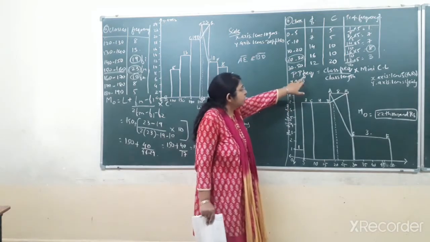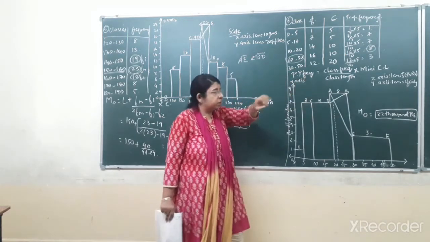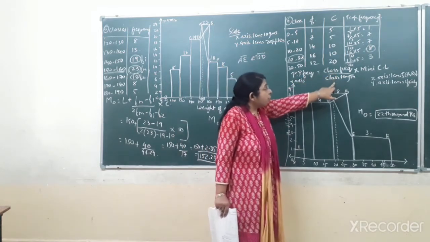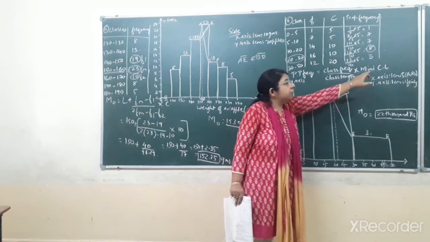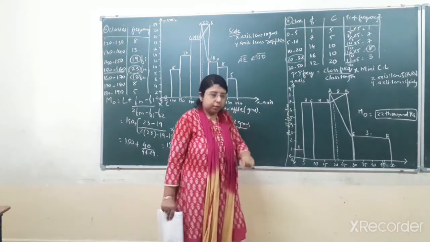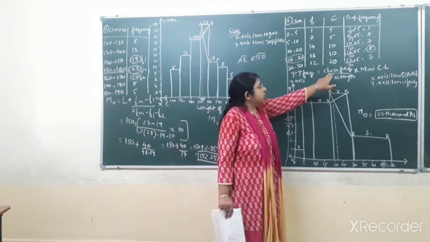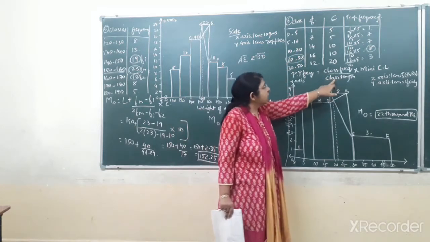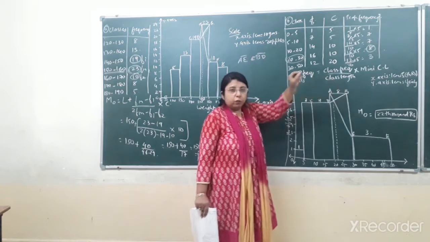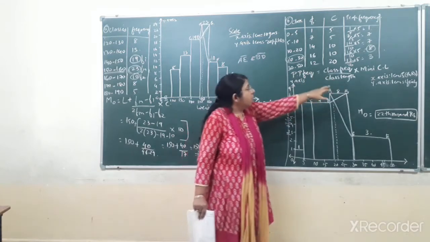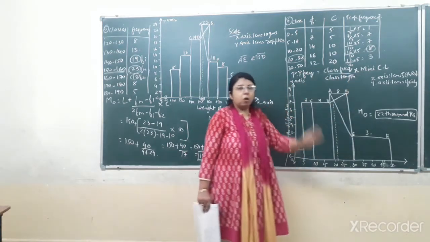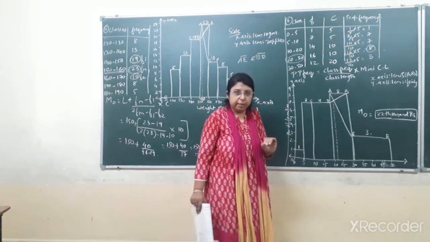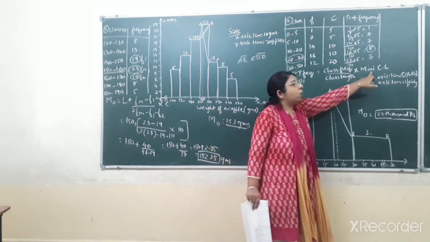Here you can see I have written the formula. Proportionate frequency is equal to class frequency upon class length, multiplied by minimum class length. Again repeating, class frequency means the frequency of that particular class, upon the class length of that class, multiplied by the minimum class length. Out of all the classes, whichever class has the minimum class length, by that value you have to multiply.